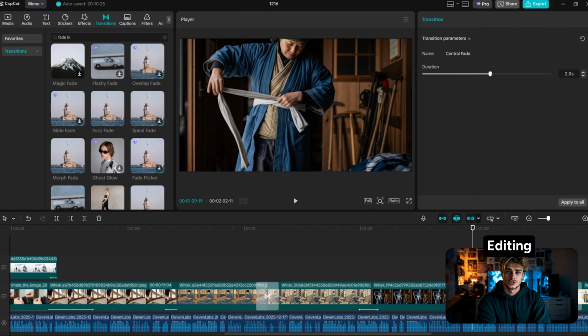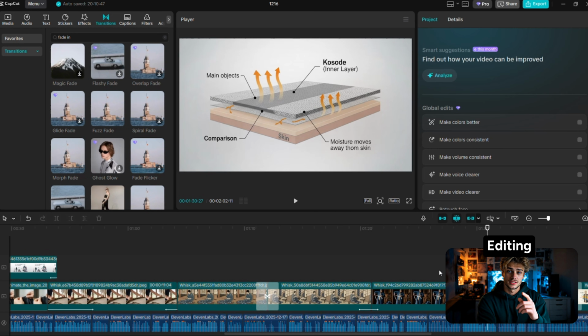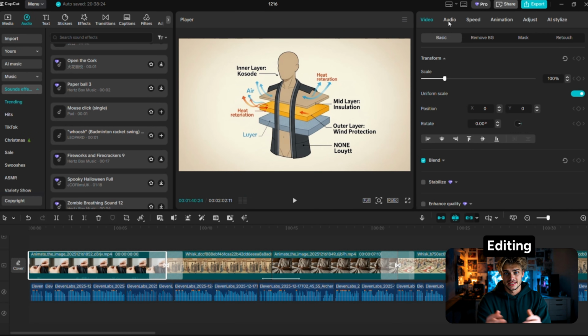And this is why these videos don't die. The transitions keep viewers from getting bored. The keyframes create just enough movement to hold attention. These editing choices create retention. Now we just need to add sound.